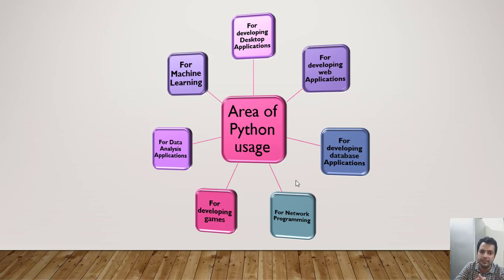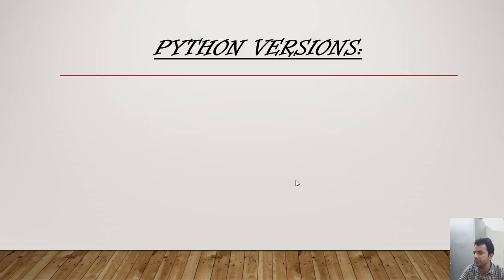We can have two ends or more than two ends, and over the network those systems can communicate using the application written in Python. It is also used for developing games, nowadays mostly in data analysis because it is quite easy, and for machine learning also. So these are the various areas where Python is used.